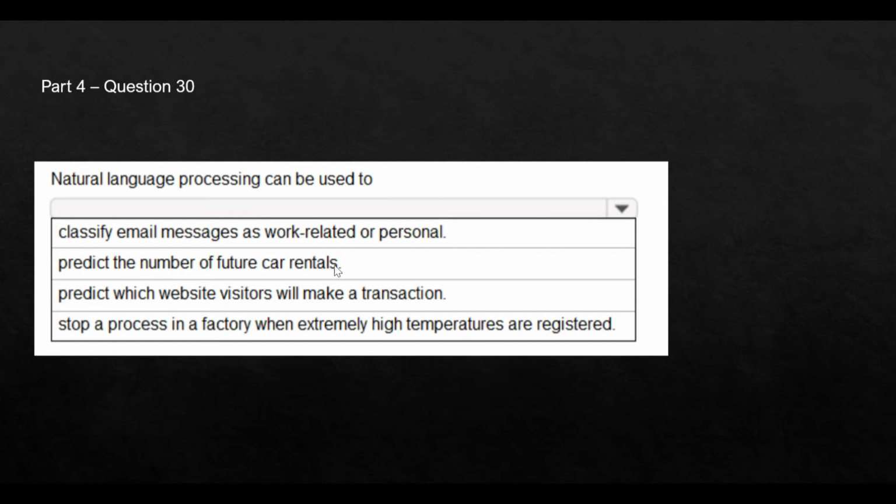You cannot do that. For this purpose, we have to use a regression model. Third says predict which website visitors will make a transaction. For this purpose, you will have to use a classification model. This is not a part of natural language processing.